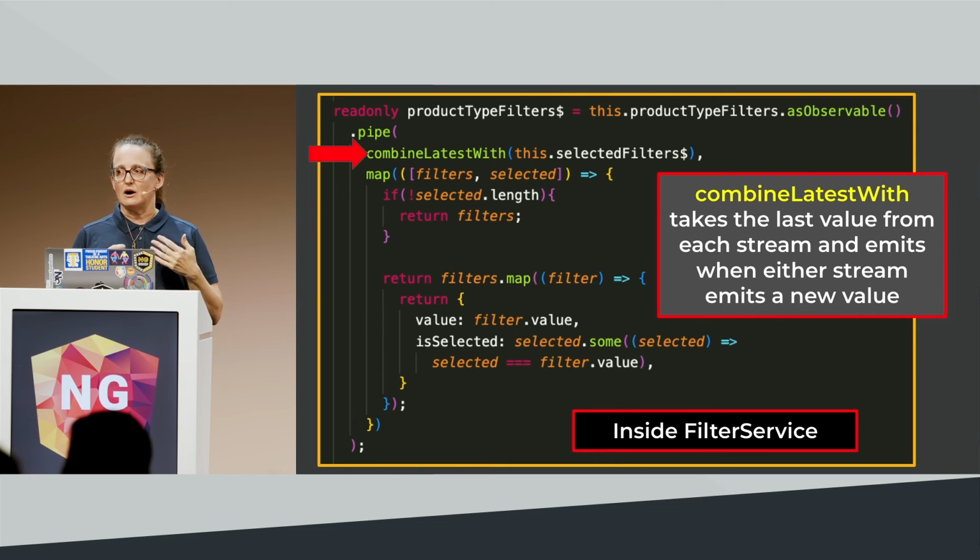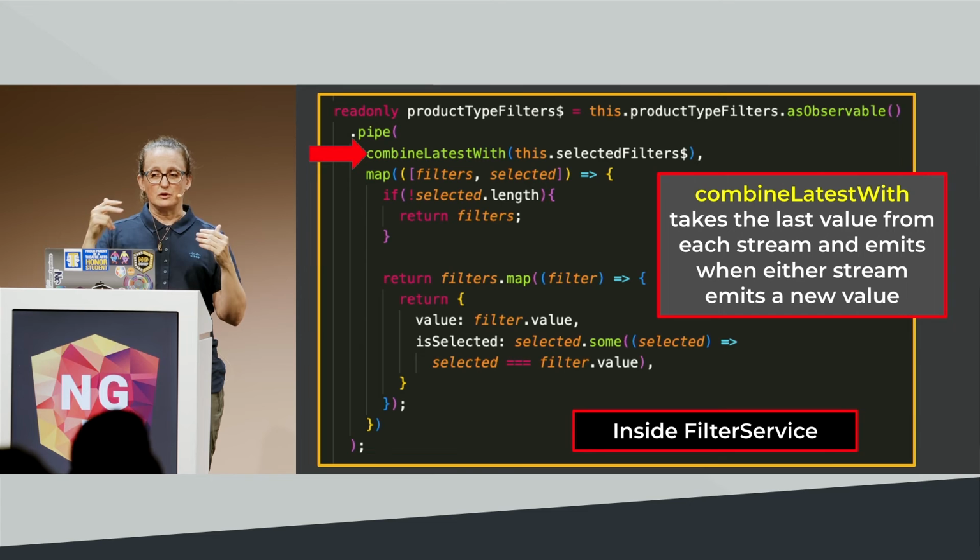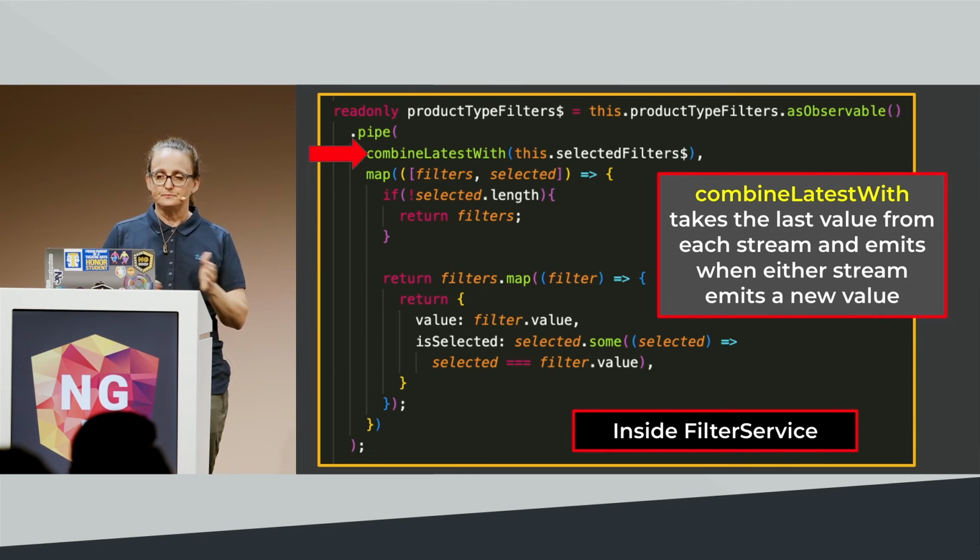The reason I chose behavior subjects for this is because combineLatestWith waits for the streams inside of it. It's got the outer observable, which is the product type filters, and then I've passed into it the selected filters, which is that string array. It's going to wait for both of those streams to emit a value before it will emit any values. That's why I want that initial state.